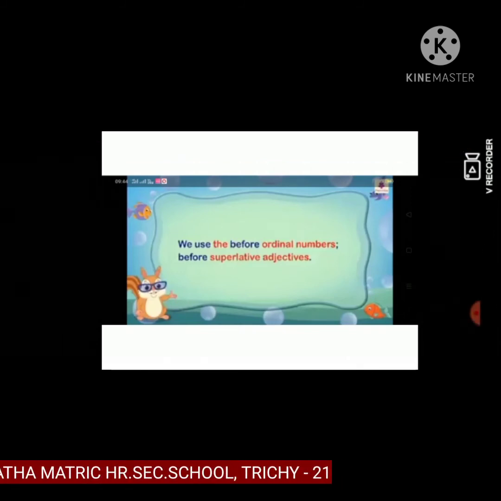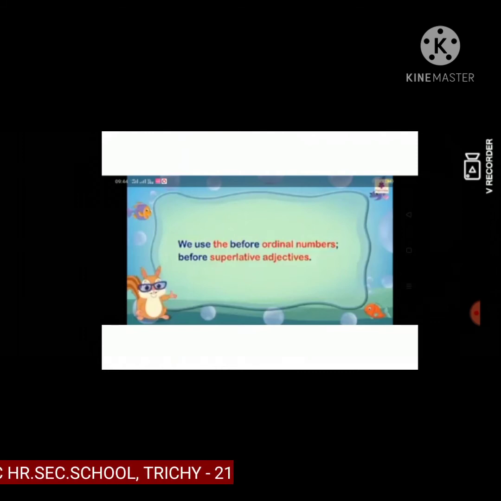We use the before names of most buildings, landmarks, monuments and natural wonders. Example, the Taj Mahal.